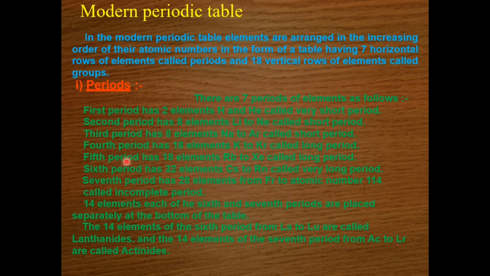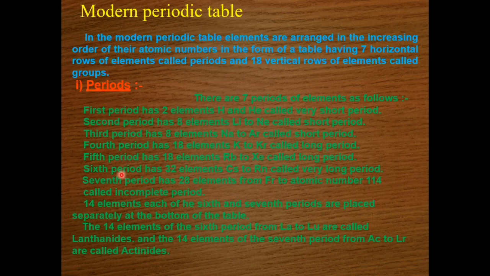The fourth period contains 18 elements from atomic number 19 to 36, and this is a long period. The fifth period also contains 18 elements with atomic number 37 to 54, and it is also a long period.